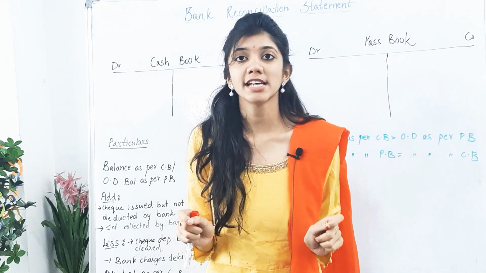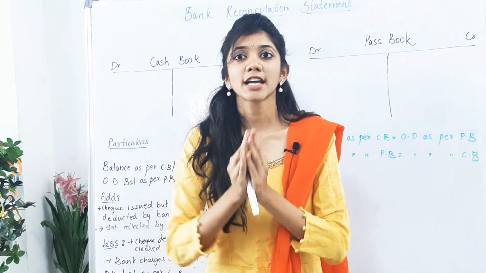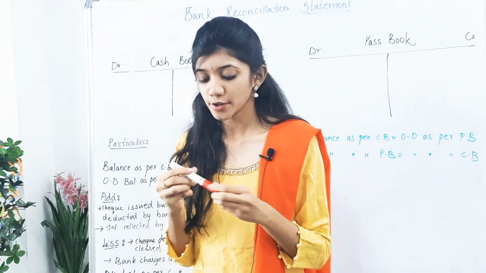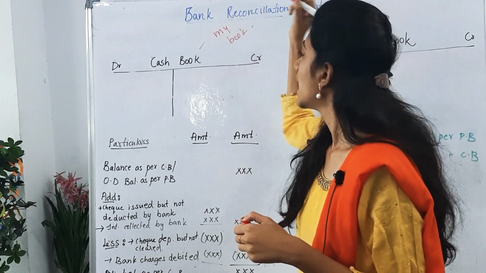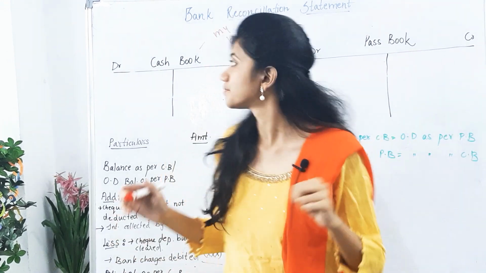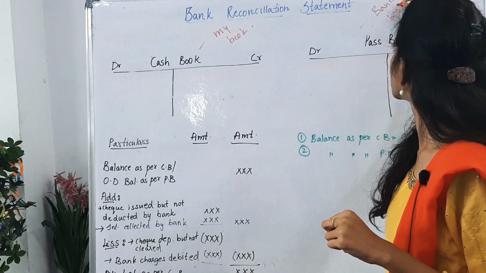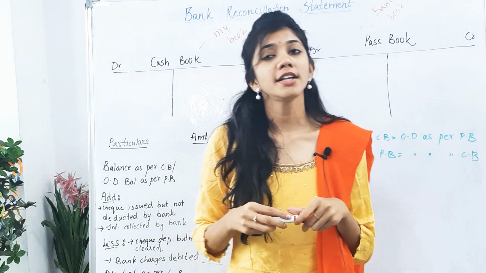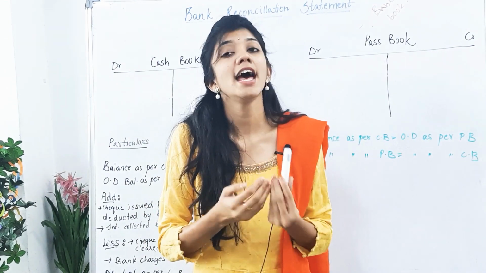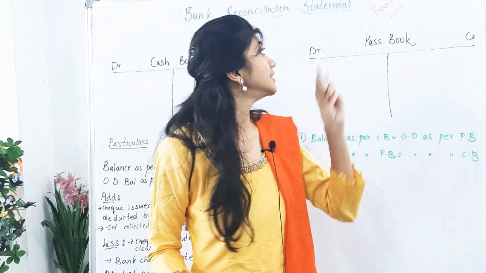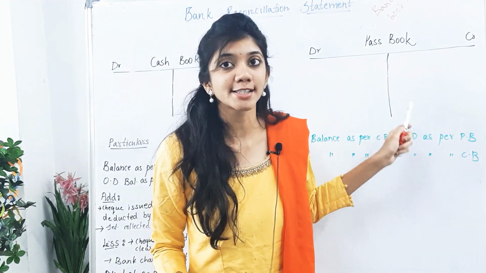Now to understand this whole chapter you need to know what is cash book and what is passbook. Consider cash book as our own book, okay? So just write it here, cash book means my book, and passbook as bank's book. This is the reason whatever transactions are entered in the cash book will be from our point of view, and whatever transactions are entered in the passbook will be from the point of view of the bank. So it is considered as bank's book.